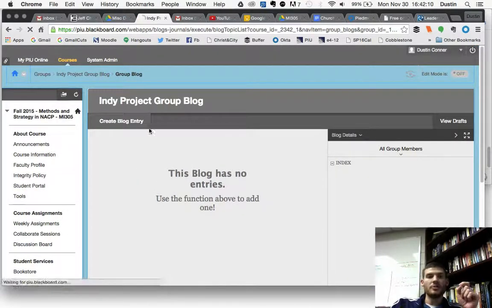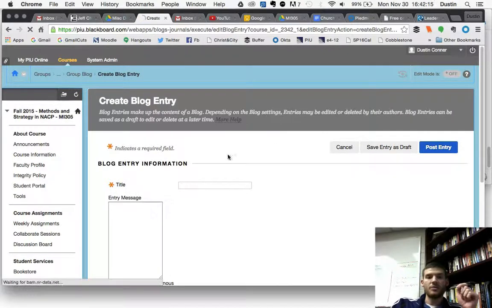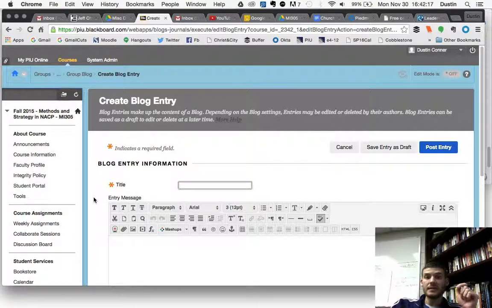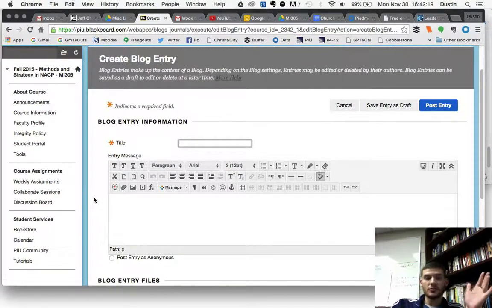Then you'll click Create Blog Entry, and you will either paste a link to the video if you save it to YouTube. I prefer you not download it and upload the actual file. It's best if you put it onto YouTube first and then put it onto here. If you need help with that, email me separately.